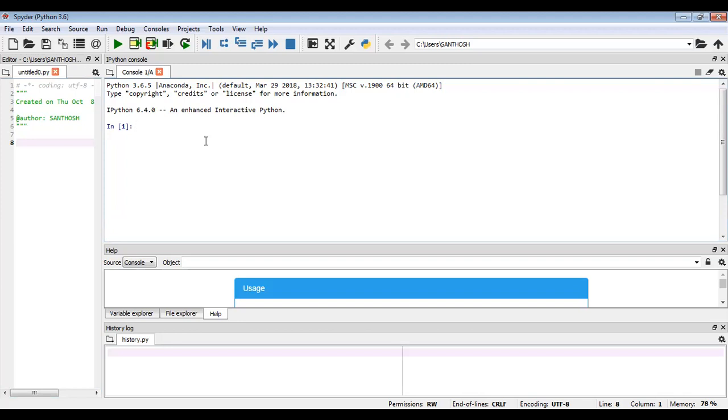The next rule is that it should not be a keyword. In Python also we have some inbuilt keywords. You no need to declare your variable by using those keywords. I will tell you about the keywords while we are discussing the next concepts.